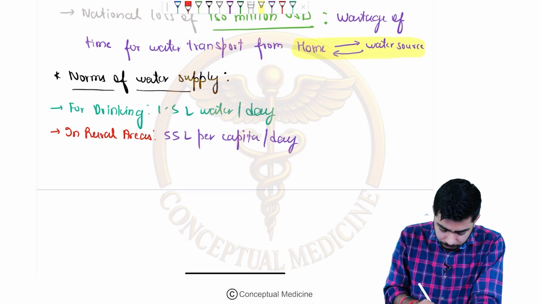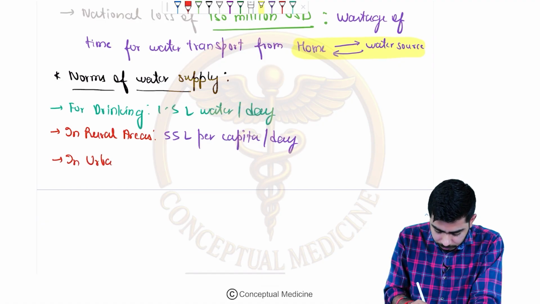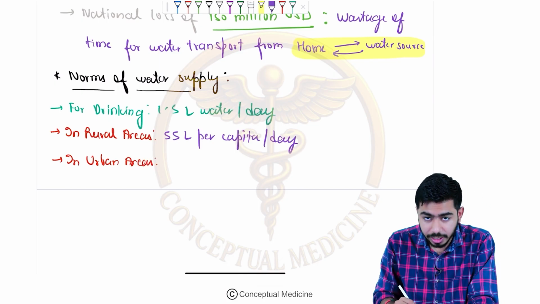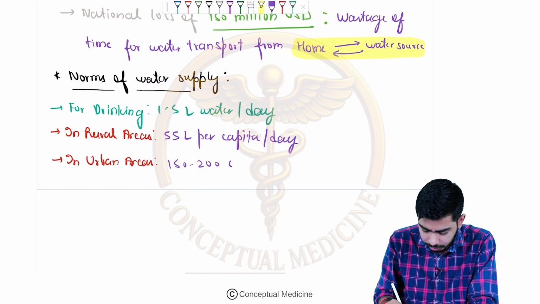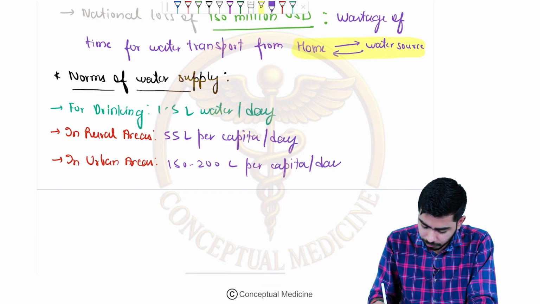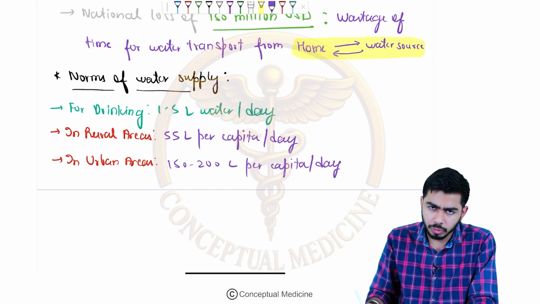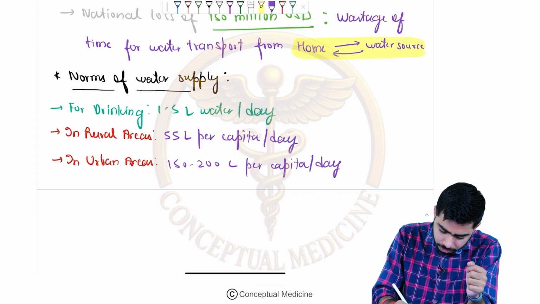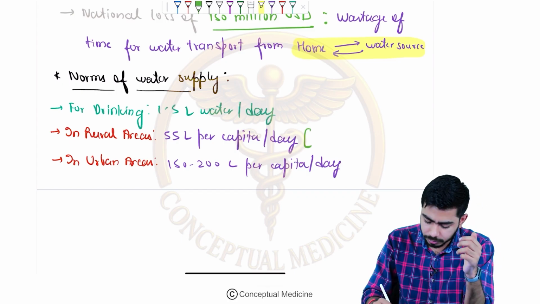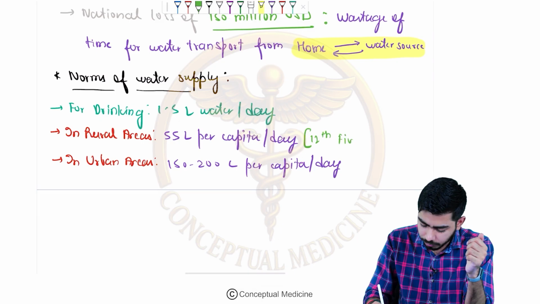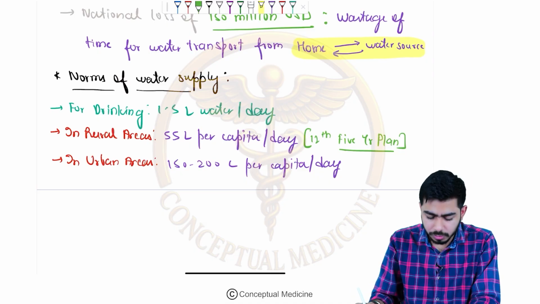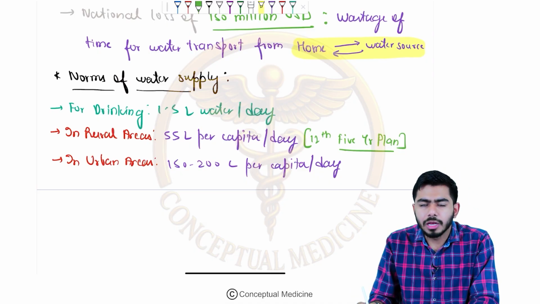And for the urban people, in urban areas it is more. In urban areas they are saying 150 to 200 liters per capita per day. So if in the exam they ask you, please mark these values as your answer. Instead of 40 in the rural area, 55 liters should be your answer, guys. 55 liters per capita per day, and I'm giving this update according to the 12th 5-year plan. So that is the thing. If an MCQ comes, you should mark this as your answer.